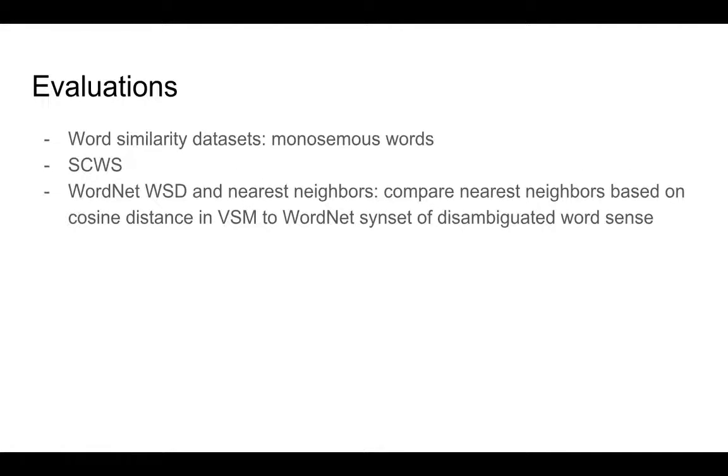My evaluation tasks are, first of all, word similarity datasets, which are only applicable to words that have a single sense. And I use this as a way of assessing the sentence embedding approach of dictionary definitions as a way of representing word meanings in the first place. Also the Stanford contextual word similarities dataset, and then finally a WordNet-based word sense disambiguation task where I compare the nearest neighbors that are based on the cosine distance in the sentence embedding VSM to what I'm taking as the gold standard, which is the WordNet sense set of the disambiguated word sense.